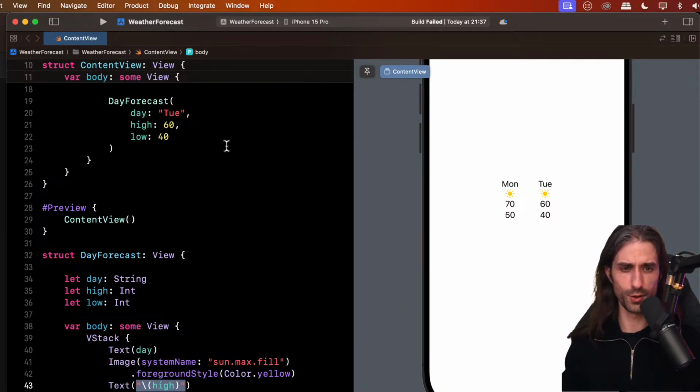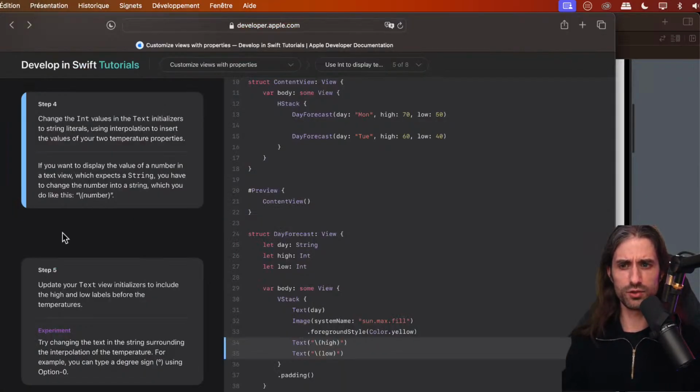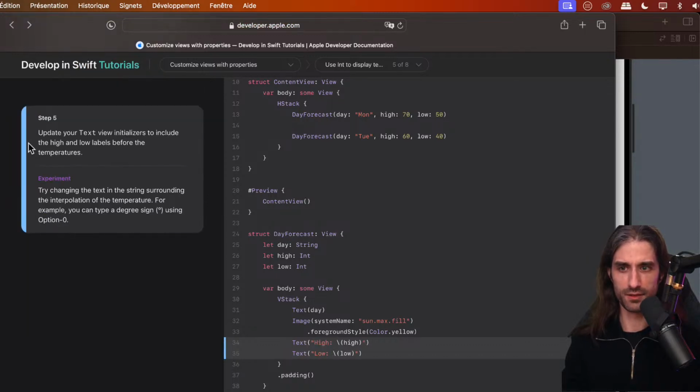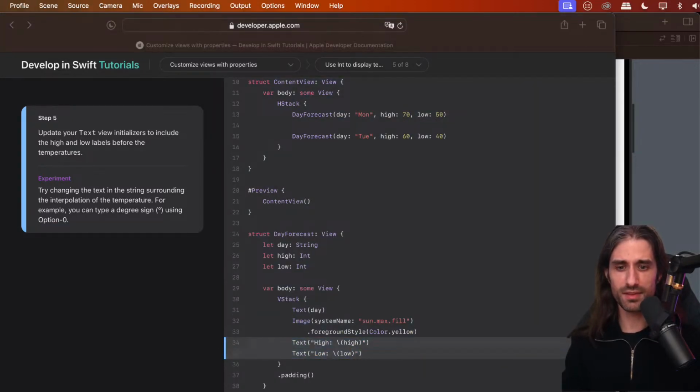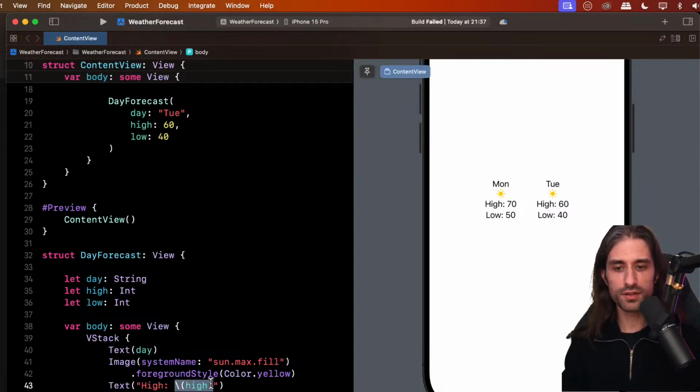We've lost the contextual information about being the high and low temperature, but I guess we are going to put them back. So indeed, we update our text view initializers to include the high and low labels before the temperature. And that's why we have this name, text interpolation: this feature allows us to interpolate other types than strings inside a string.